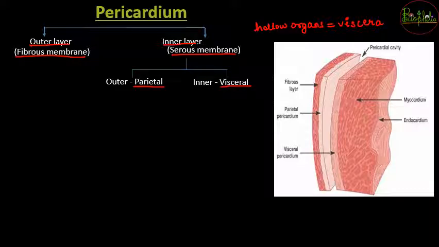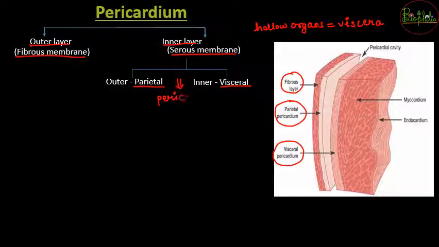So heart being a hollow organ, the membrane close to the heart is the inner visceral membrane. So with this we understand the details of the pericardium. Now you can see the layers of pericardium in this photograph, that is the fibrous membrane. After the fibrous layer comes your parietal pericardium, then the visceral pericardium, and between the parietal pericardium and the visceral pericardium there is going to be a space. Now this space is called the pericardial space.